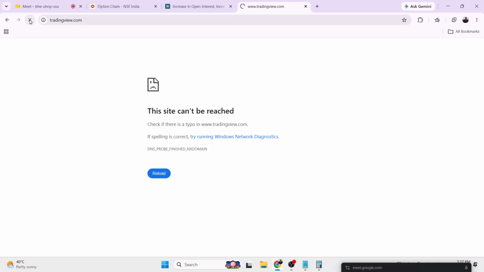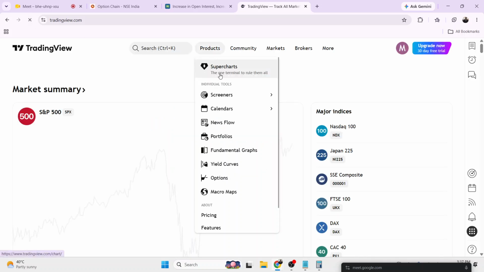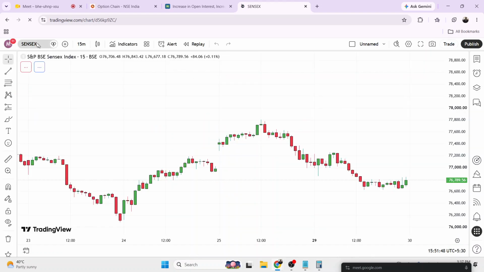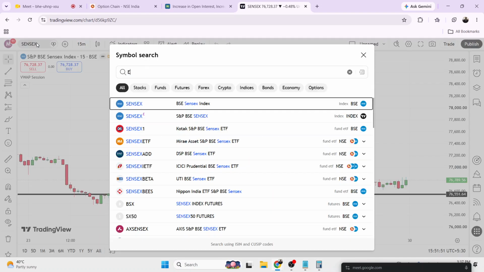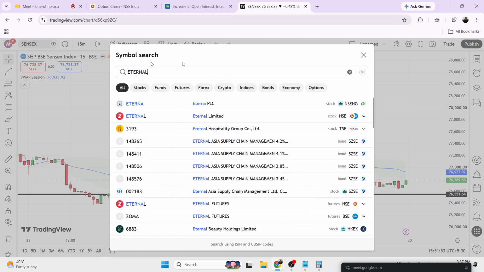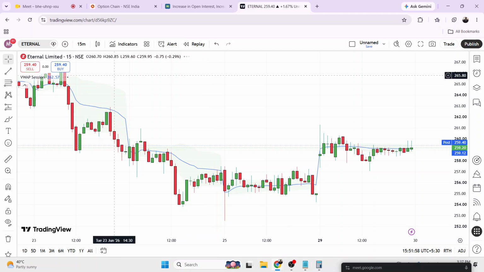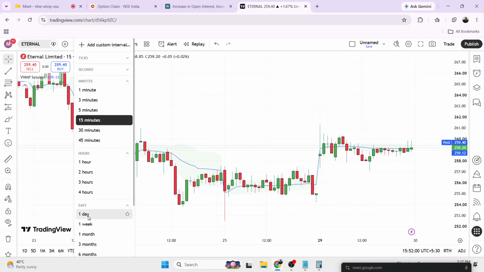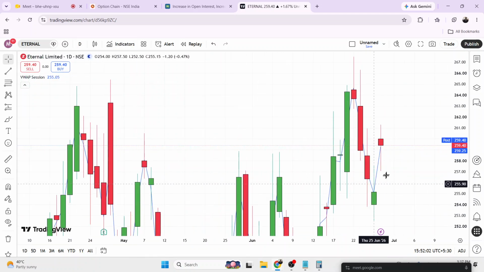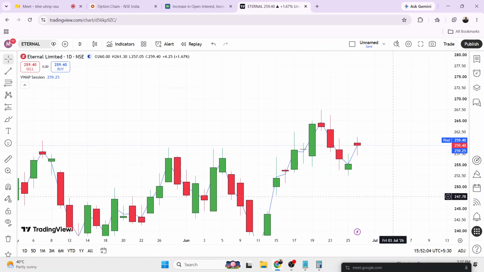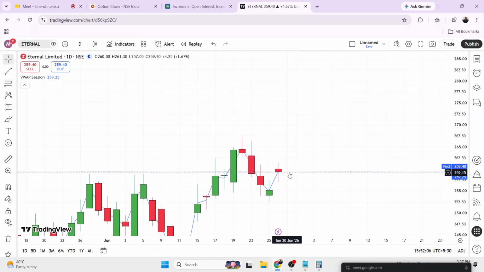And if I go to TradingView and see the chart of this particular share today, Eternal Limited. Okay. You can see this is today's position.